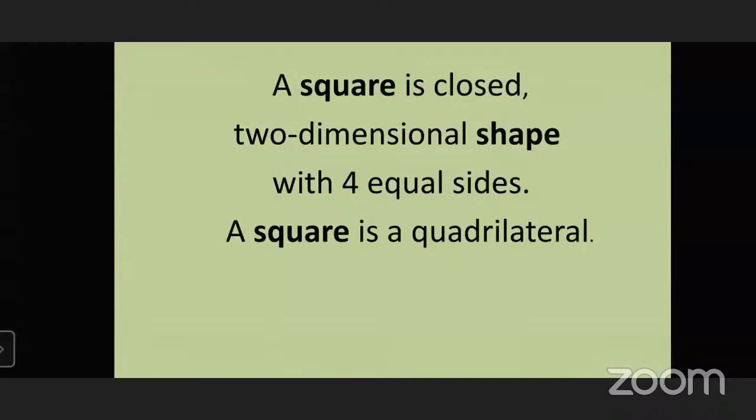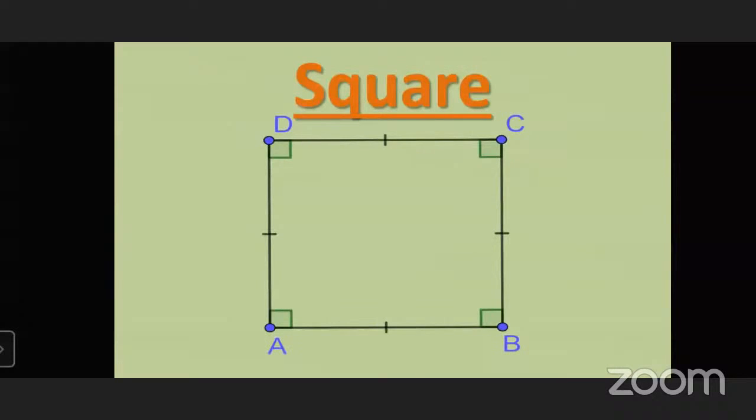A square is a closed two-dimensional shape with four equal sides. A square is a quadrilateral. Quadrilateral means a closed figure. So we can see here a square which is ABCD.